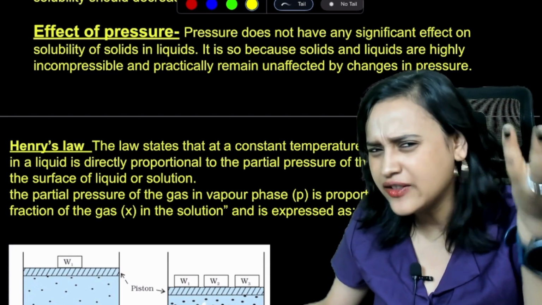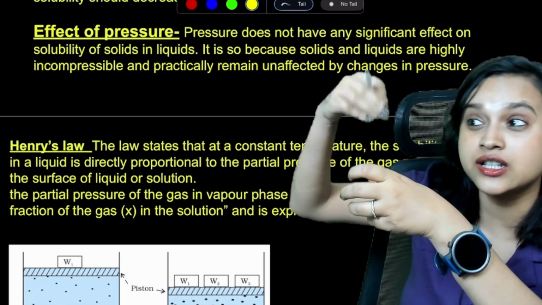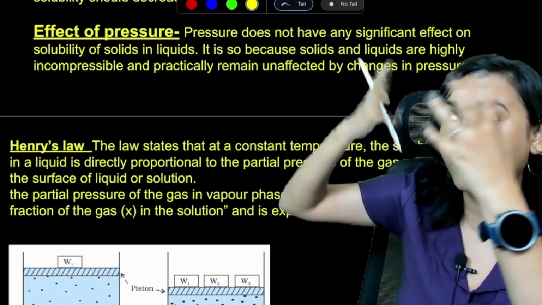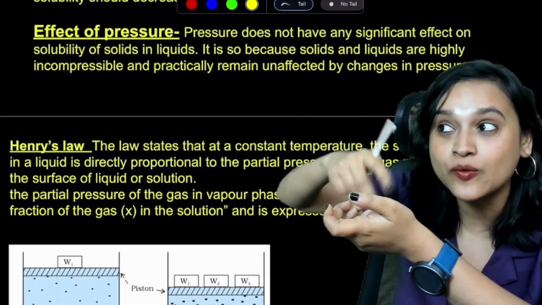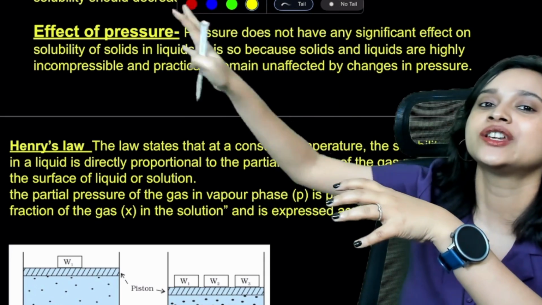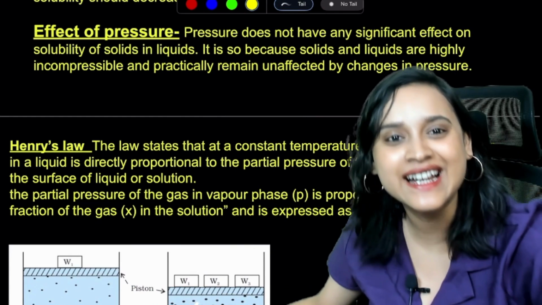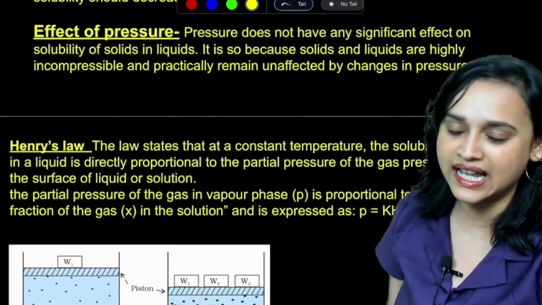Coca-Cola bottle, guys. Haven't you seen a Coca-Cola bottle? It is under high pressure. That is why the gas is there. And if you shake it, everything comes out. But if you open the bottle, that sound comes. Why does that sound come? Because the gas is trying to escape. So solubility is decreasing. Do you understand this?